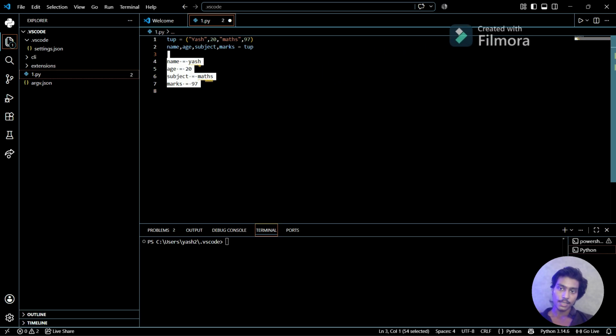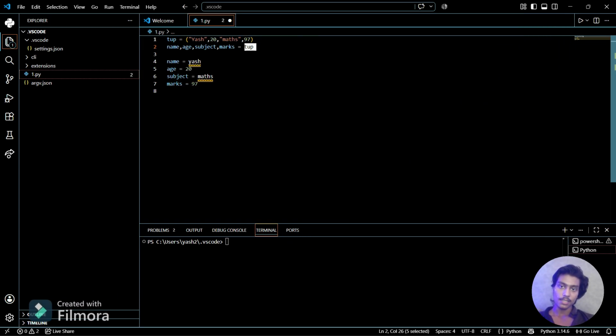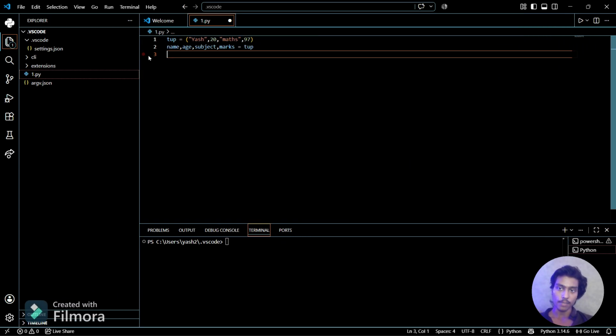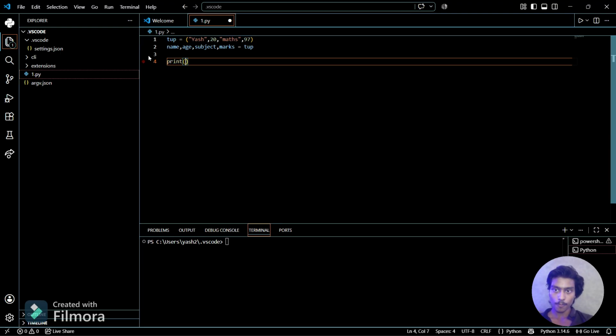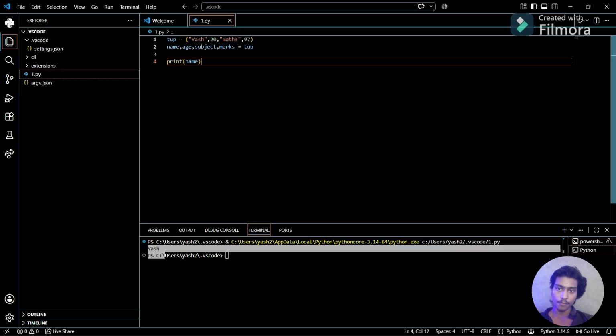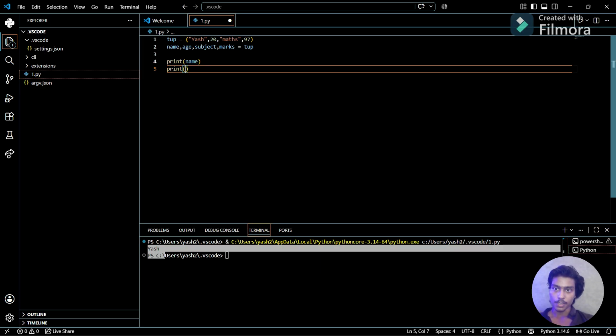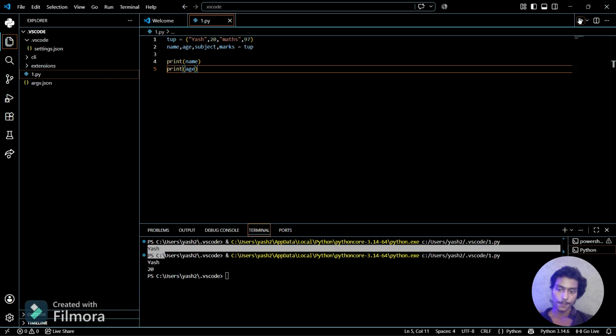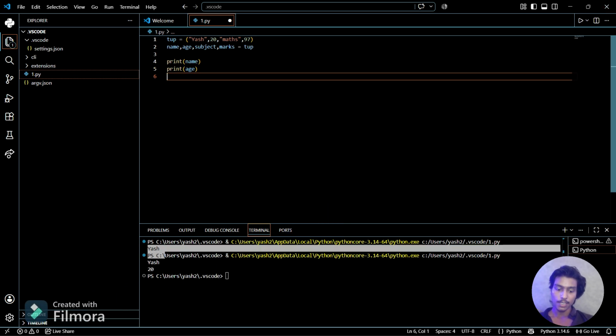So it basically means this: the name is equal to Yash here, age is equal to 20 here, subject is equal to math here, which is defined, and marks is equal to 90 here. So if I want to check the value, I can simply use print name. So you can see here the name Yash is printed here. If I want to print age, I can use that also. See, age is printed. Similarly I can do these both also.